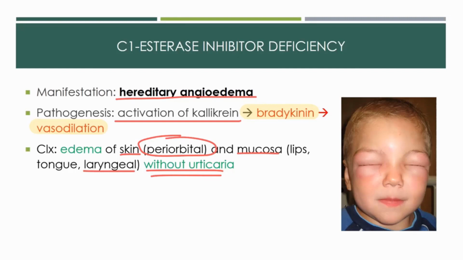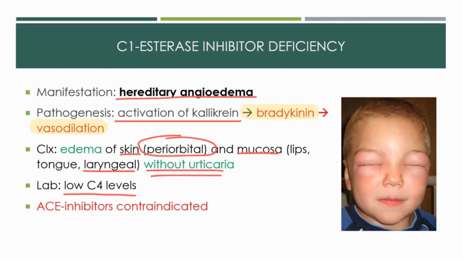Because this is a different process, epinephrine won't work. You need to basically give back what they don't have and treat with C1 inhibitor concentrate, which can be found in fresh frozen plasma. If in a passage someone comes in with a swollen face and they are treated with epi, but it doesn't work, think angioedema. A good screening test is to look for low C4 levels because the classical pathway is being triggered.